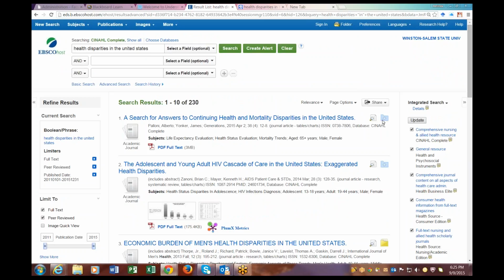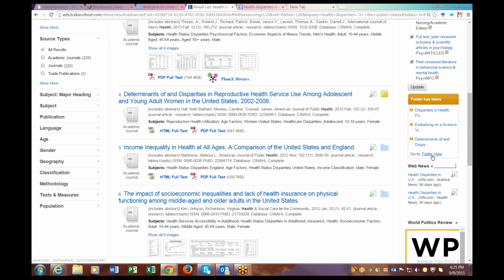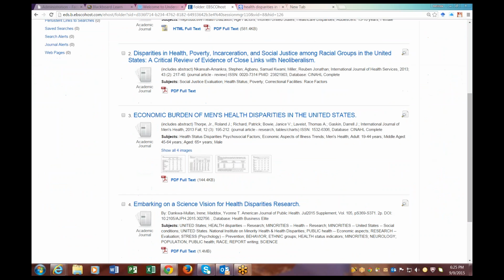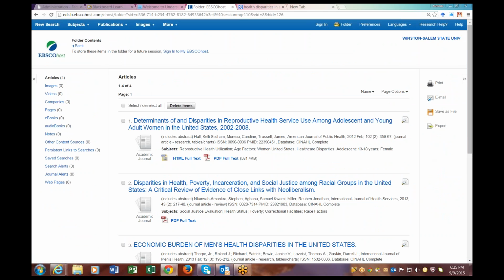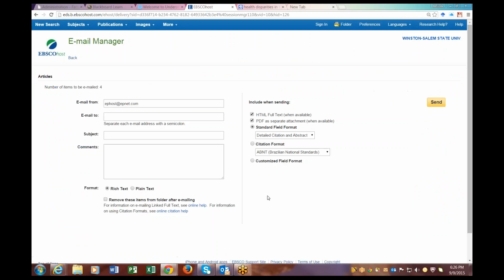I want to email these articles, and I want to send them to my WSSU email. What you can do is come up to the folder view, or you can actually scroll all the way down here to folder view. Either one. Select folder view, and now these are the 4 articles, right, that I have selected for my research. So I'm going to hit the select button, and now I want to email these articles. I want to send these articles to my WSSU email. I'm just going to come over here and hit email.